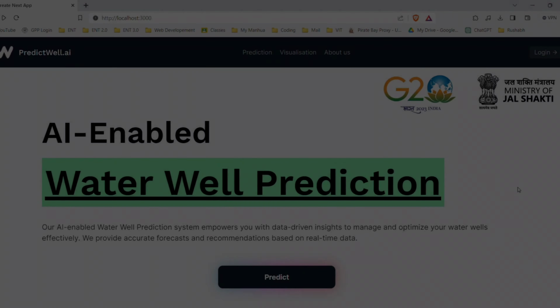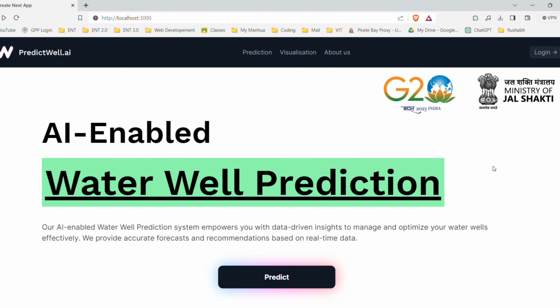Hello everyone, my name is Akshay Same and our SIH topic is AI-enabled water well prediction, which comes under the Ministry of Jal Shakti. Our problem statement defines that we have to predict if a user can build a water well on a location or not. The user will give their location and we will predict if a water well can be dug there or not.